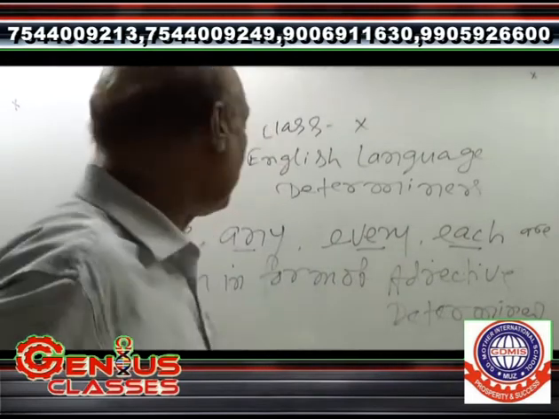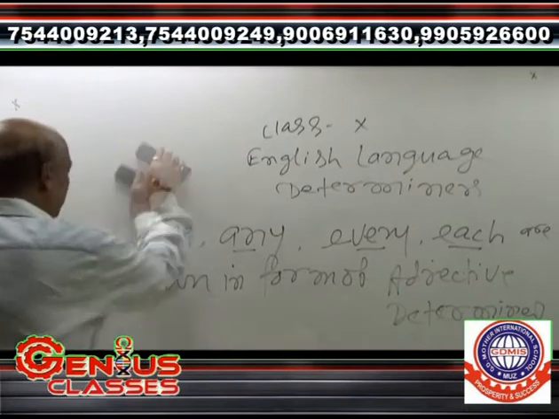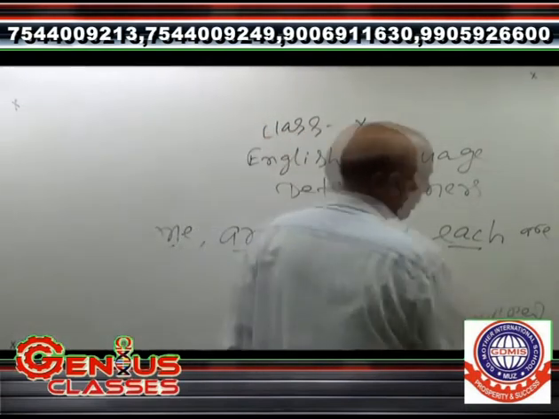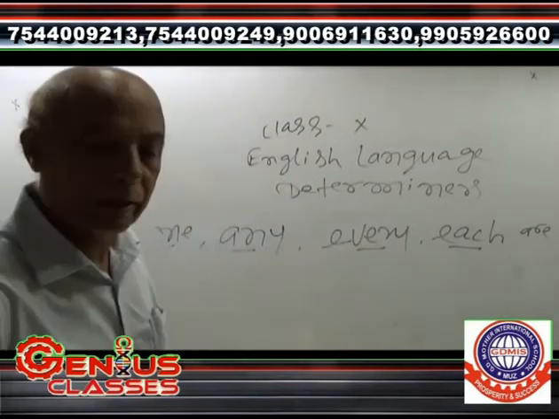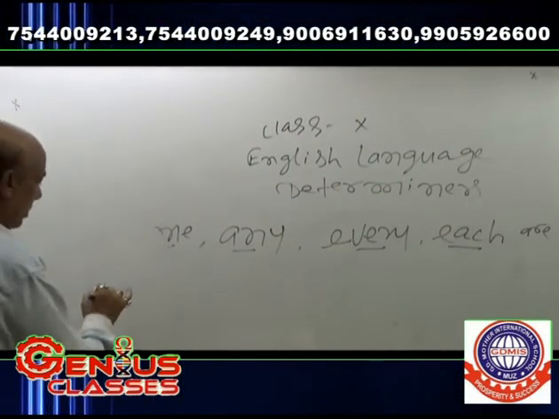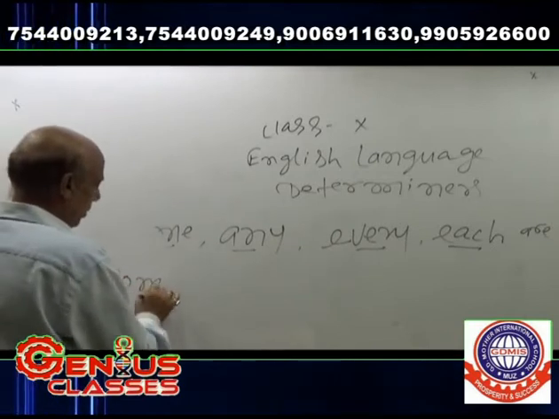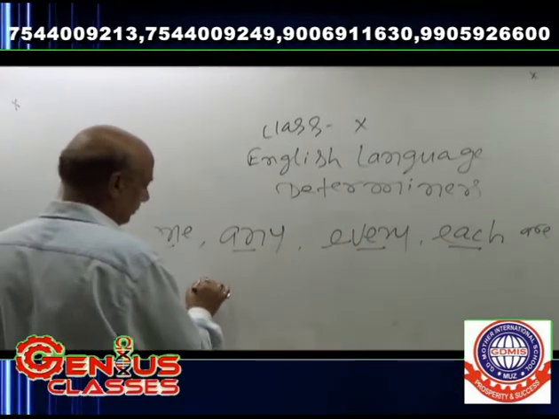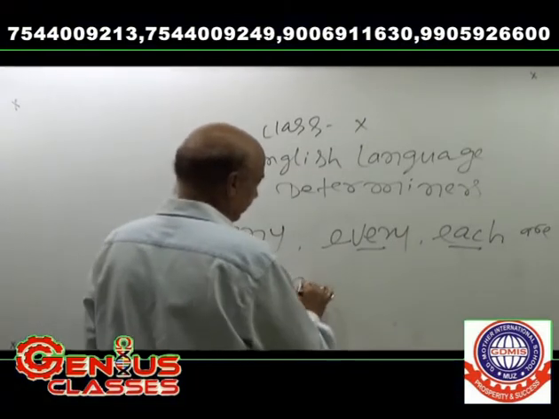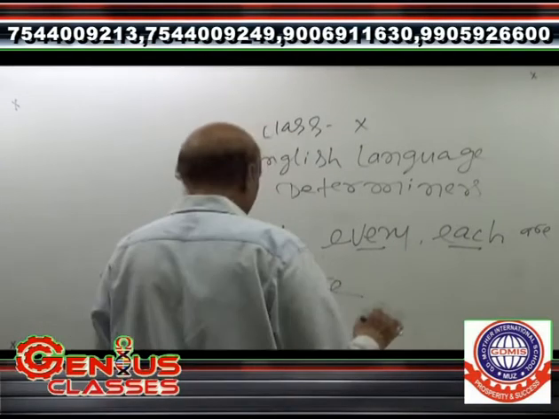Some, as for example, it may be written here. In this context, first of all, I am going to describe some novels are praiseworthy.